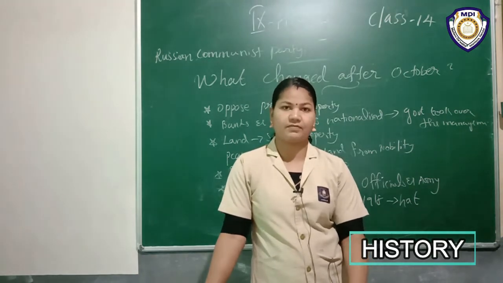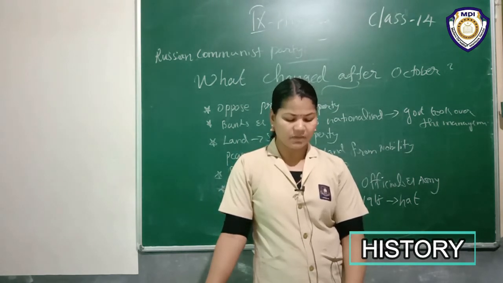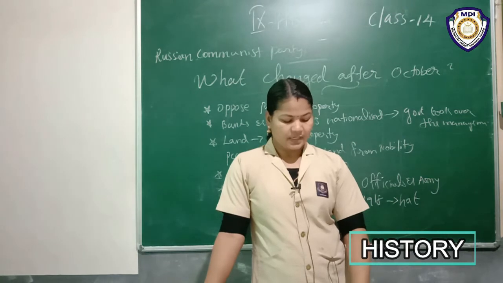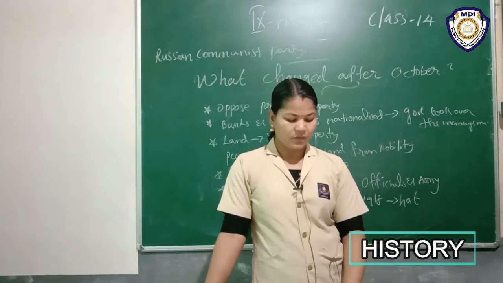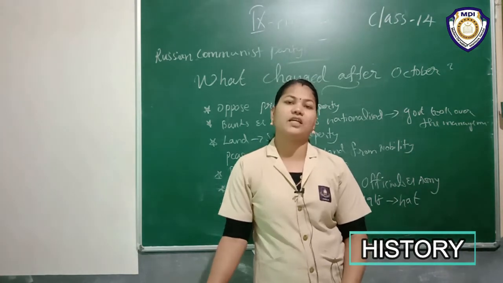Okay, underline that. In March 1918, despite the opposition by the political allies, the Bolsheviks made peace with Germany at Brest-Litovsk. In the years that followed, the Bolsheviks became the only party to participate in the election to the All Russian Congress of the Soviet, which became the parliament of the country. Underline that also.